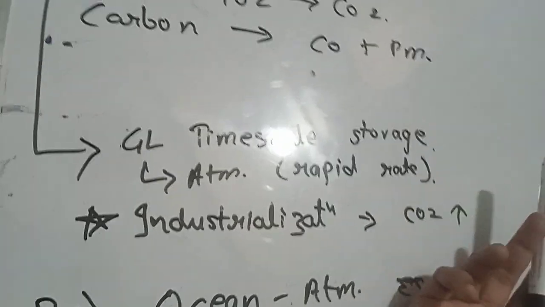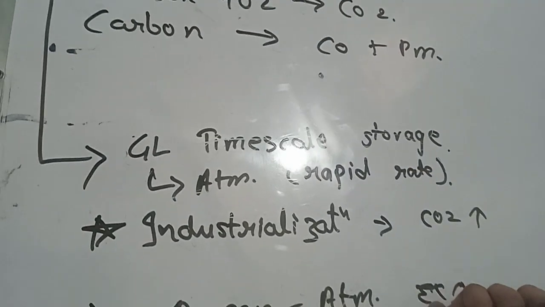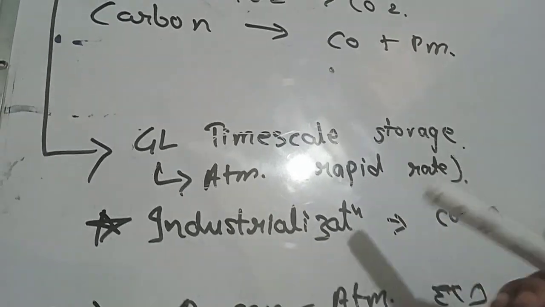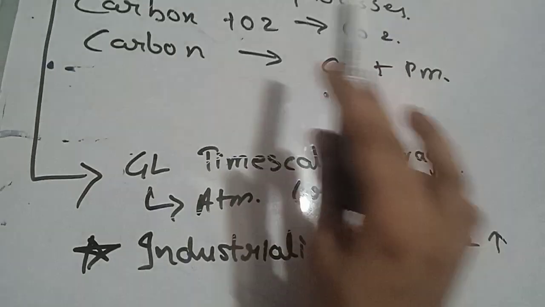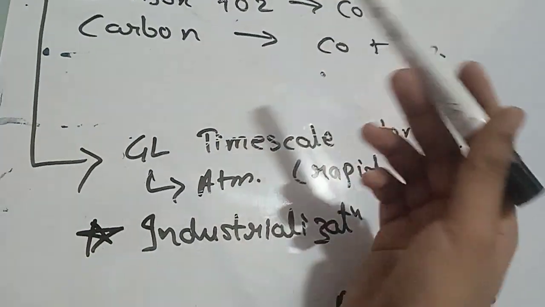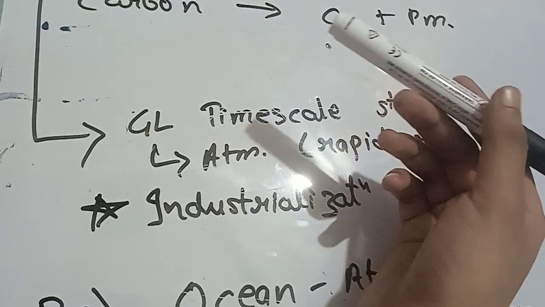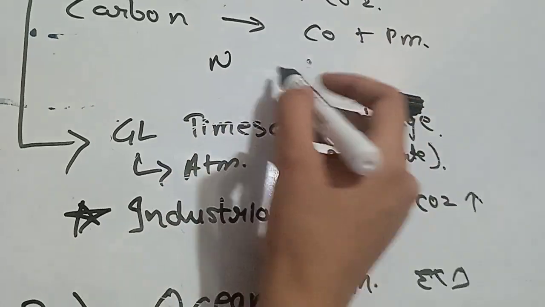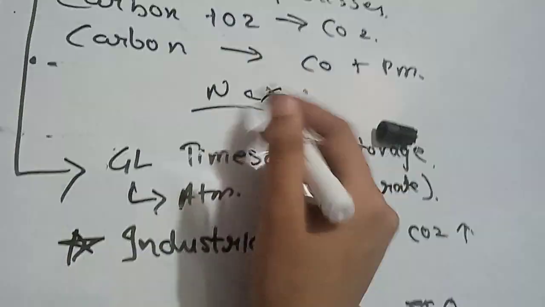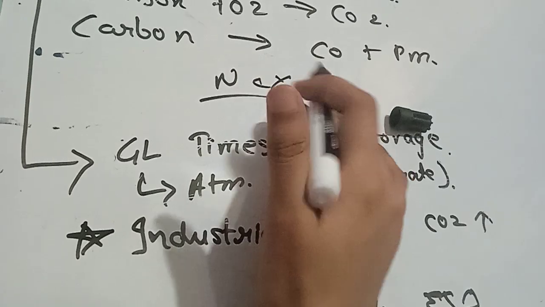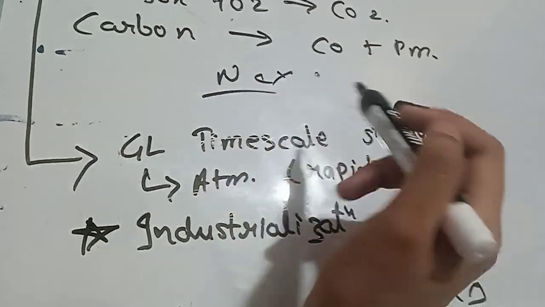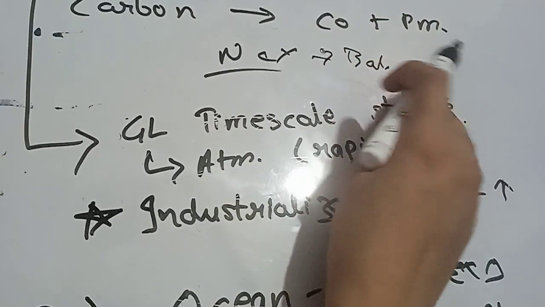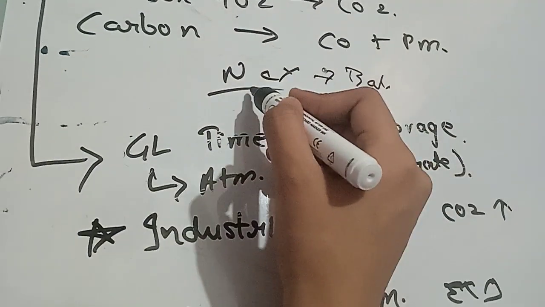the atmosphere. That's why from the period of industrialization itself, the concentration of carbon dioxide in the atmosphere has increased. Because of this reason also, we are accelerating the process of the carbon cycle. The natural carbon cycle, NCY, it is not NYC New York City, it is NCY, natural carbon cycle, will always try to balance it, right? But we are disrupting its balance because we are accelerating the process.